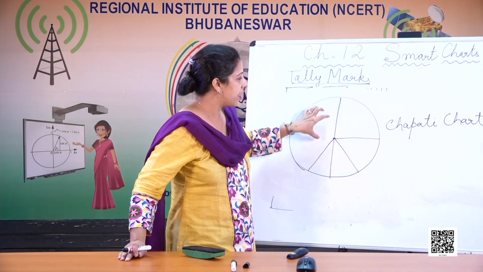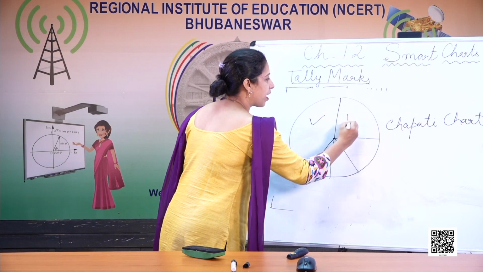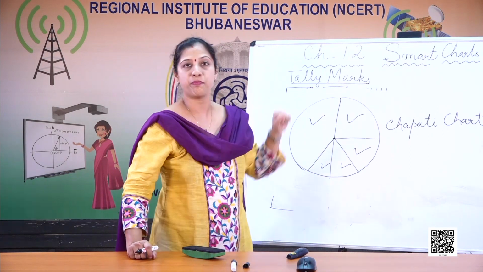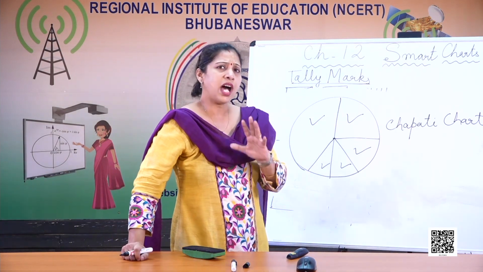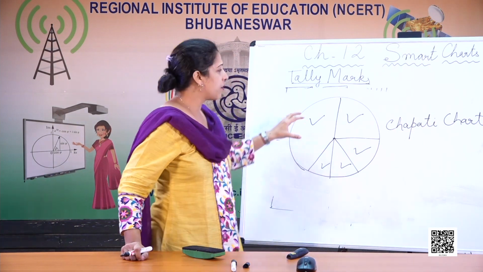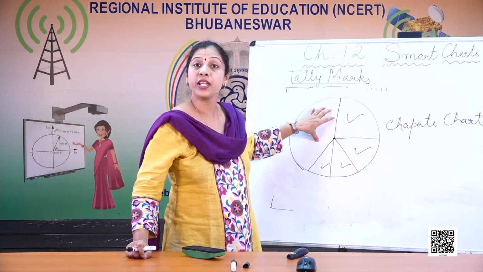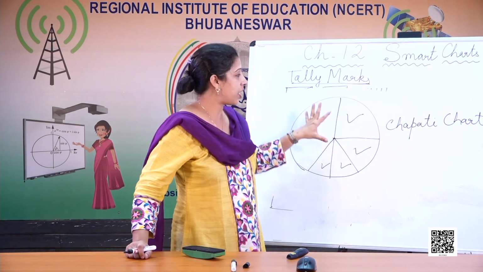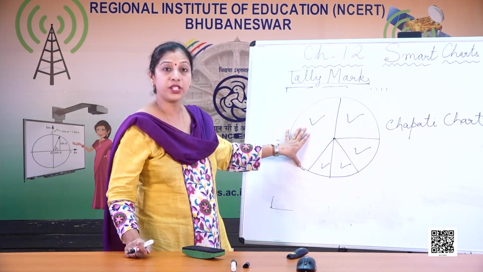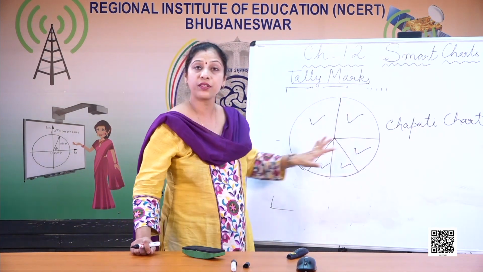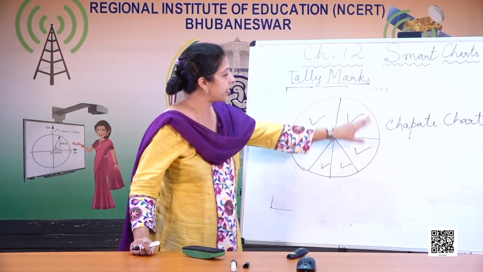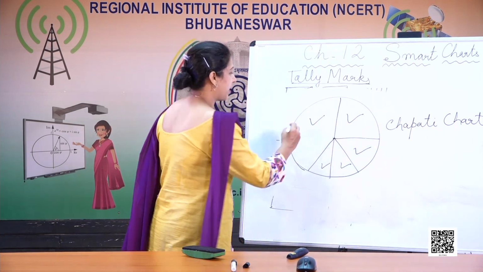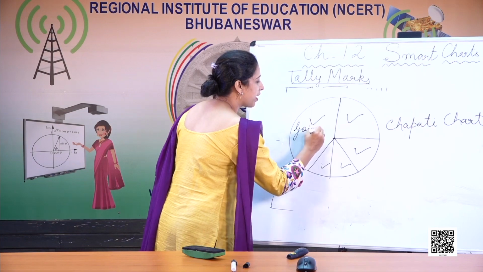These are the 5. Let's say every part, this is one part, this is one part, this is one part, this is one part. So there were 5 activities. So there are 5 parts. So can you tell me, without going for the numbers, which activity was the maximum number of children where children have helped their parents? So just by looking at this, you can say that going to the market, because the maximum area of the chart which we can find out from here is going to the market. So here this one is going to the market.